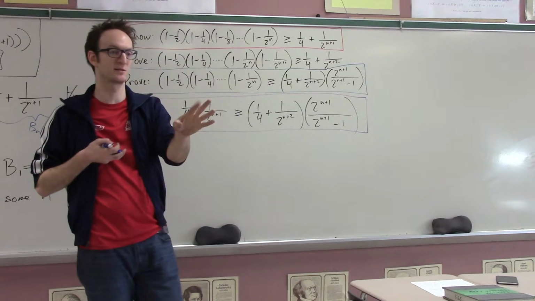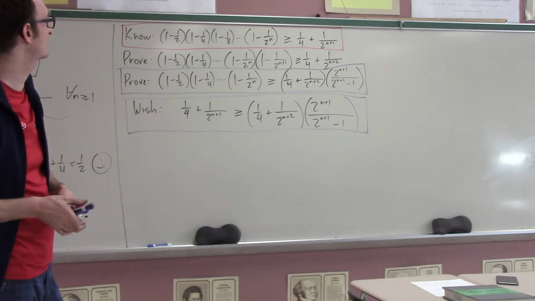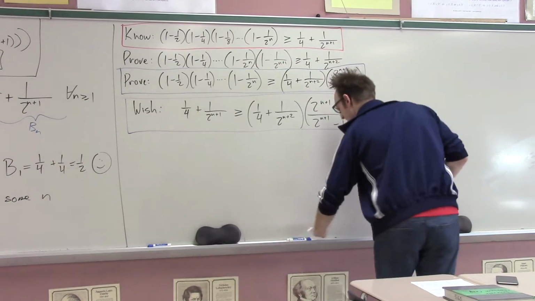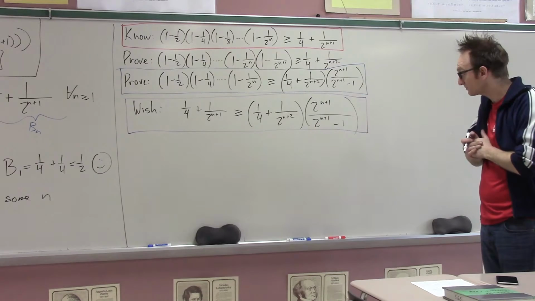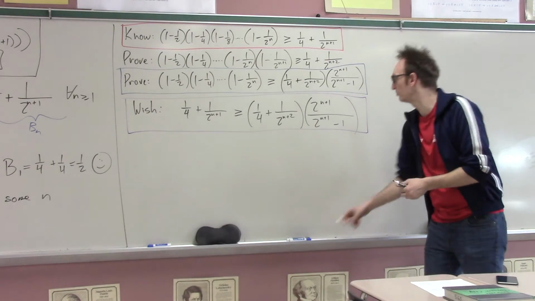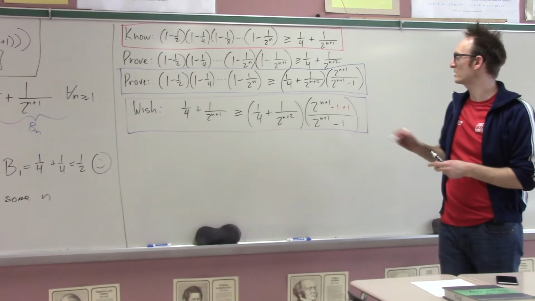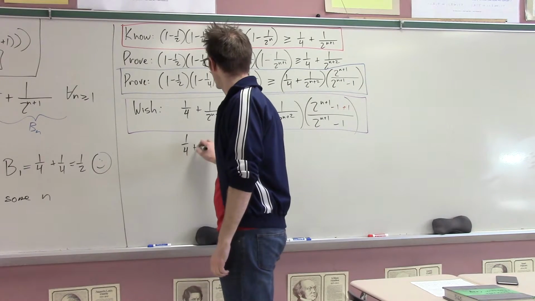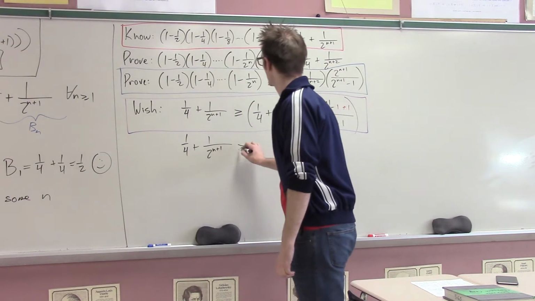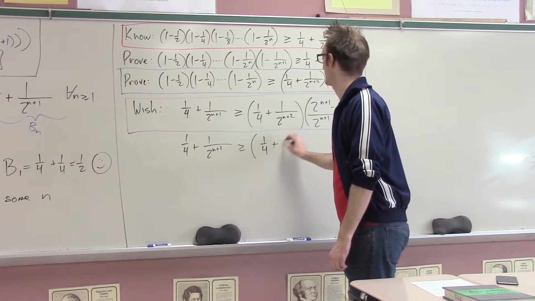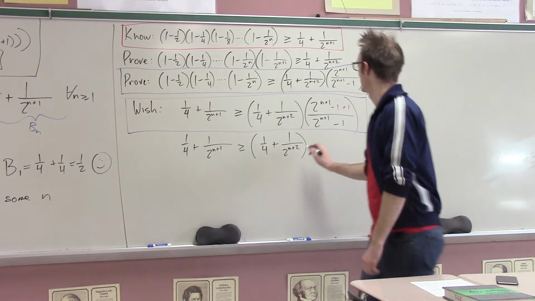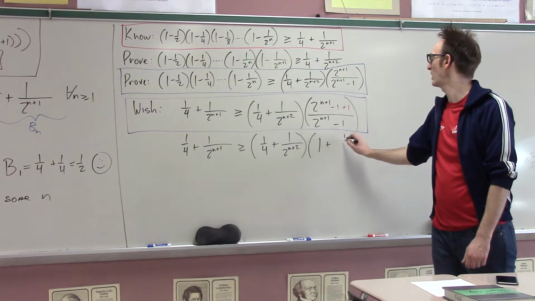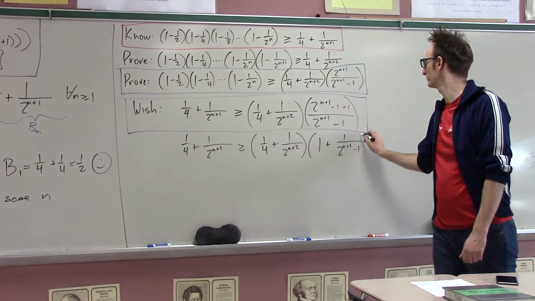Remember this? Okay. So now we can just focus on this wish. Okay, good, we got 4 minutes. Let's prove that this wish is true and thus complete the proof. Well, I am going to pull a little move of doing a -1 +1 in here. So what I wish were true is that 1/4 plus 1 over 2 to the n plus 1 was greater than or equal to 1/4 plus 1 over 2 to the n plus 2 times, I think it's just prettier if I write it as 1 plus 1 over 2 to the n plus 1 minus 1.